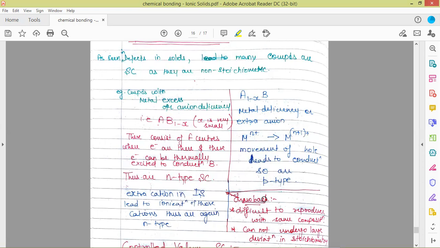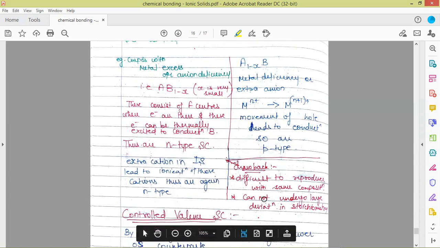If we take the example of zinc oxide, when we discussed it, zinc ions were missing from the zinc oxide. So what happened, a hole was created there, and there was movement of holes. The movement of charged particles here, the particle which is moving and leading to conduction, is positively charged. So those compounds are called p-type semiconductors.